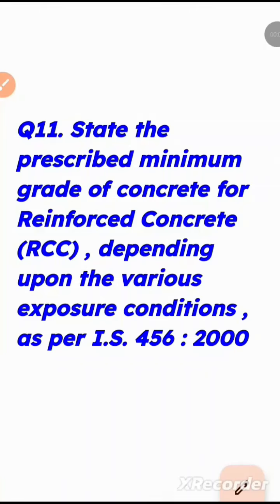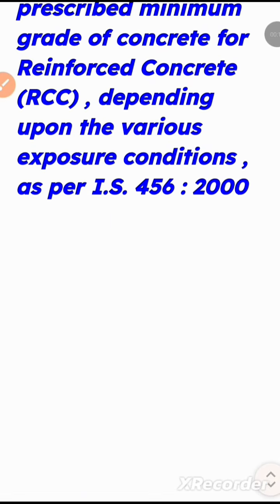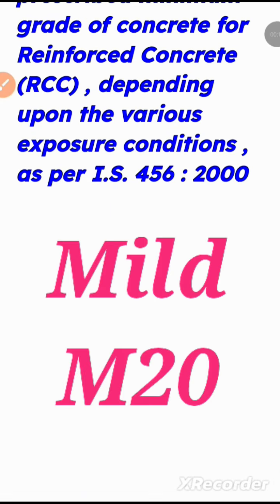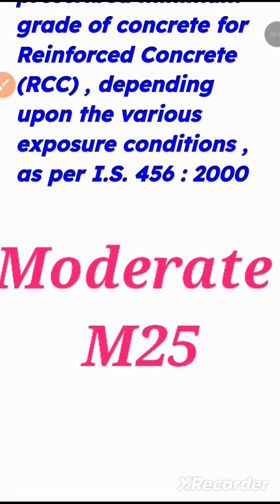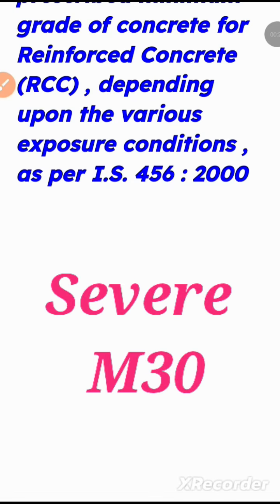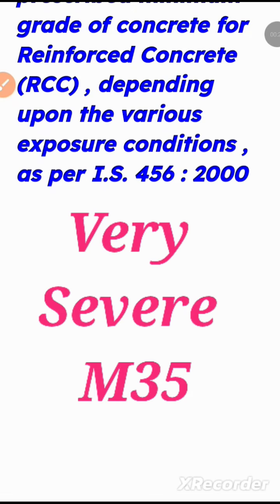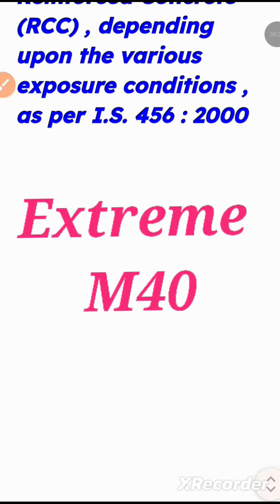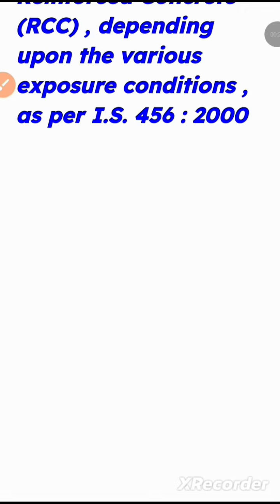So the minimum grade of concrete for reinforced concrete according to the different exposure conditions given in IS 456 are: for mild M20, for moderate M25, for severe M30, for very severe M35, and for extreme M40. So remember that these are the minimum grades of concrete according to the code. You can always make concrete for the different exposure conditions whose grade is higher than the given minimum grade.